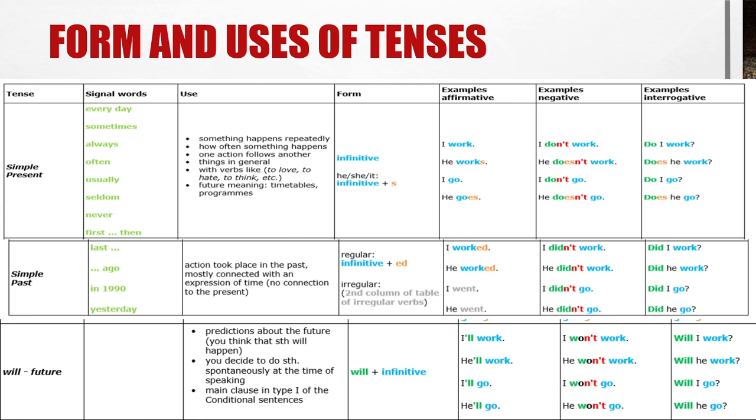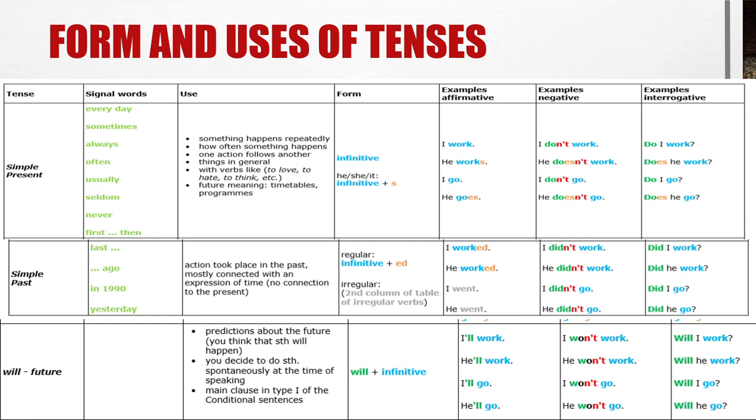Here in the next video, you can see the form and uses of tenses. Tense like simple present. In simple present, some signal words. Yes, these are the signal words. All these signal words, if you can find, you can guess, oh yeah, this is all about the simple present tense, because here these words are being used. Okay, I'll show you some examples too.